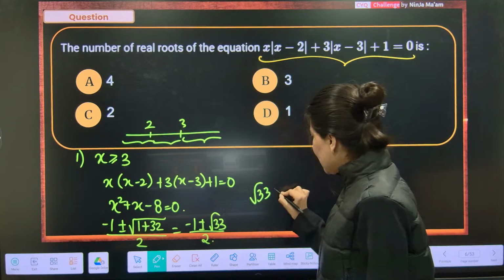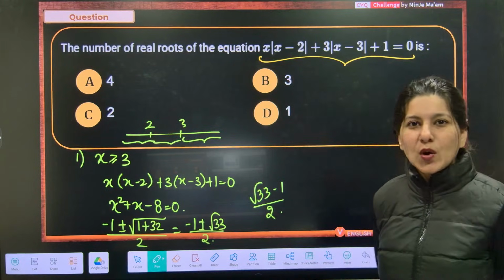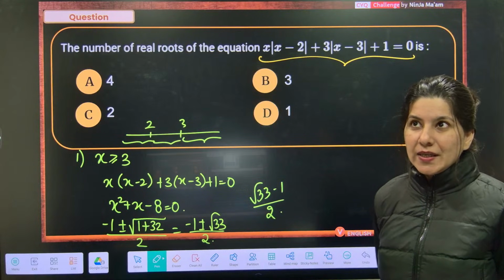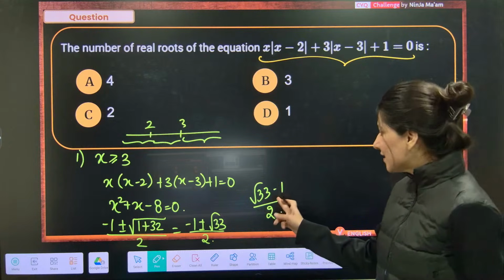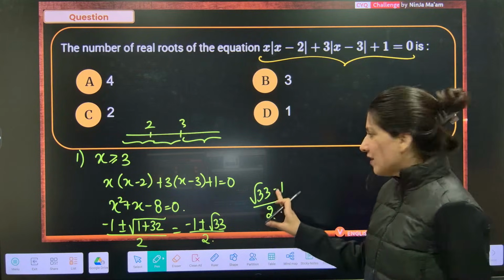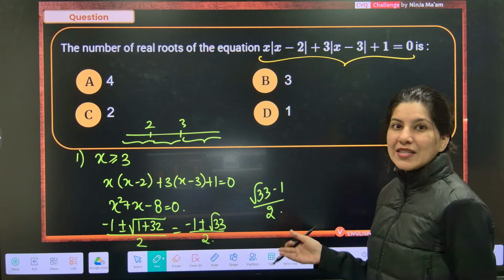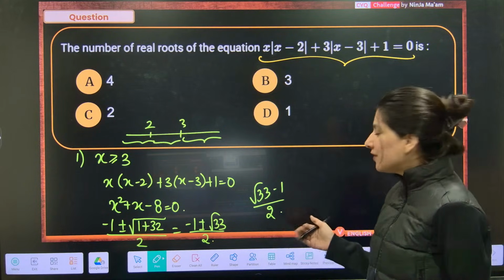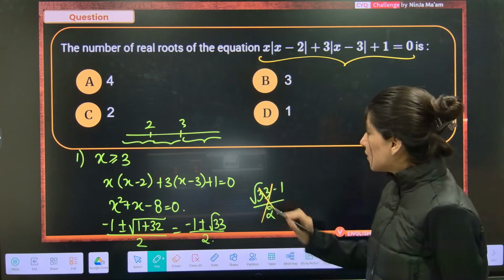Root 33 is approximately 5 point something, close to 6, say 5.5. 5.5 minus 1 is 4.5. 4.5 divided by 2 is nothing but 2 point something. So again, this is also rejected.